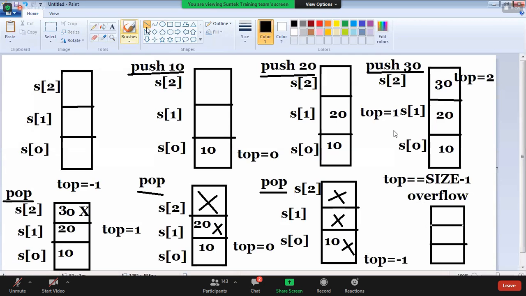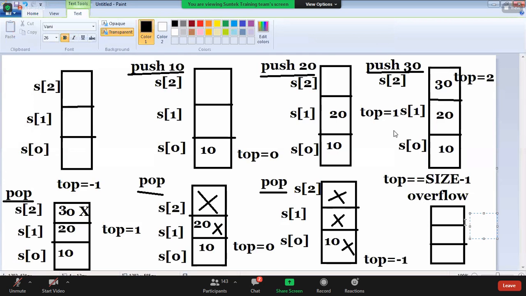Now this is empty. What is top value, guys? It's a -1, initial status of the stack. This is called stack underflow, right? This is stack underflow, guys. If top is -1, stack is stack underflow. This stack underflow, guys. Okay. Yeah, draw this diagram.